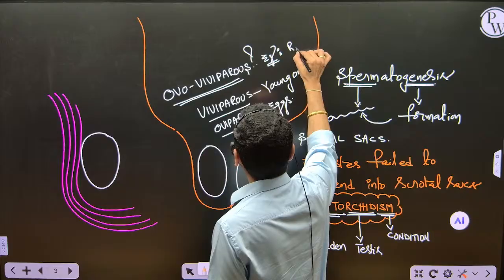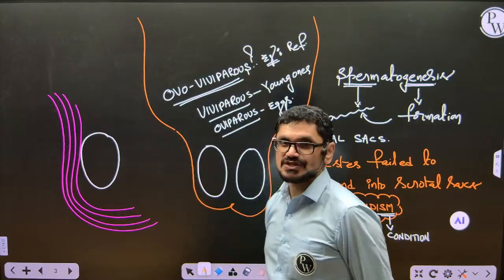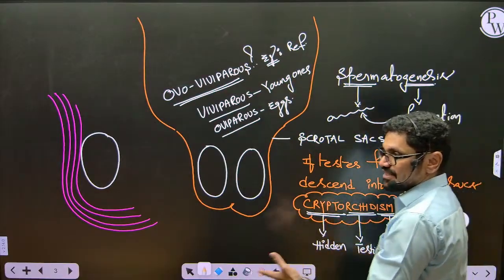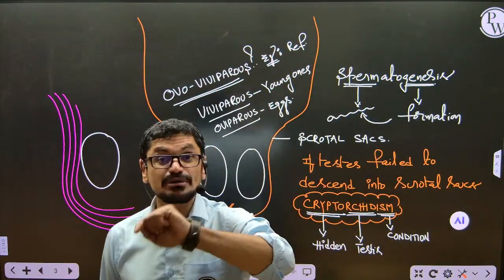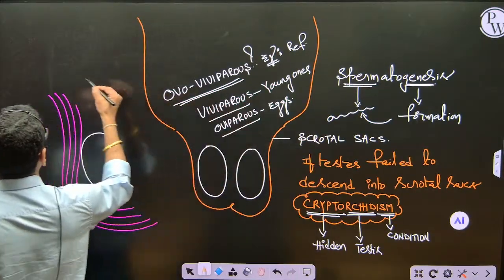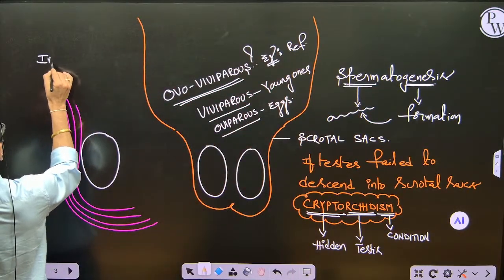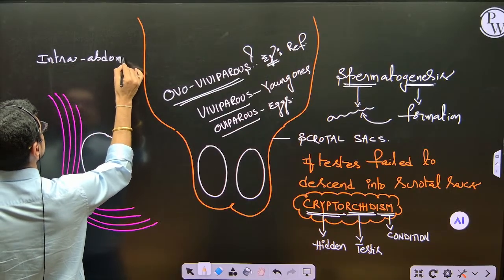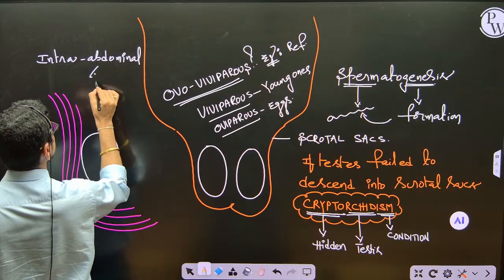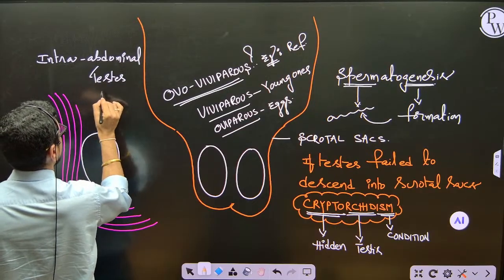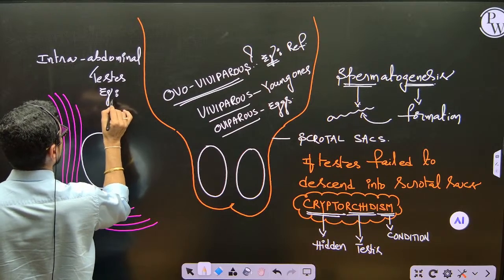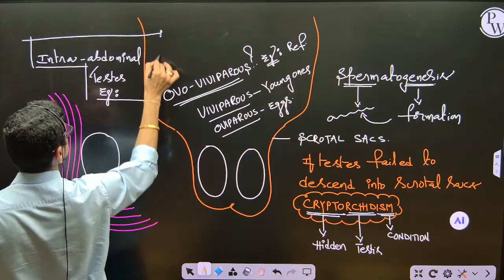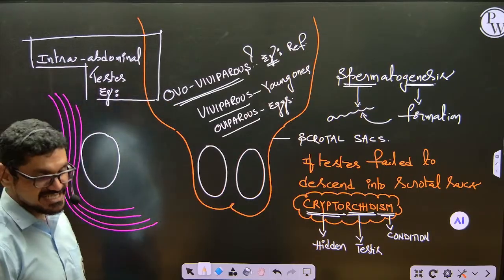Now this is the point I am giving you for reference. Testes are present inside the abdomen in so many animals. That condition is called cryptorchidism. It is seen in human beings also, but in this context I am giving you one more homework. What is it? Intra-abdominal testis. I want to know some examples for those organisms which exhibit intra-abdominal testis.